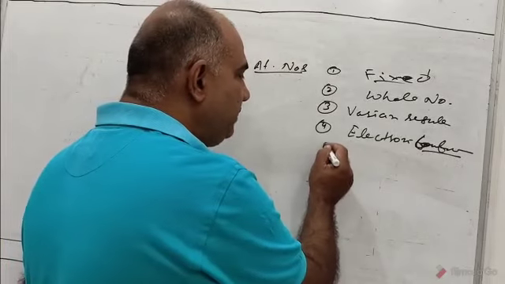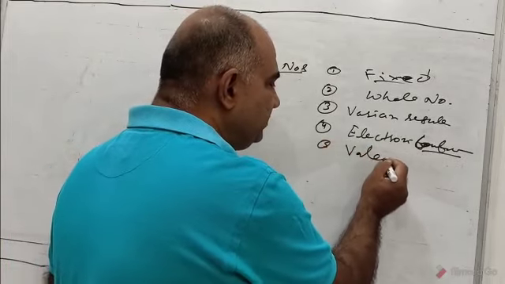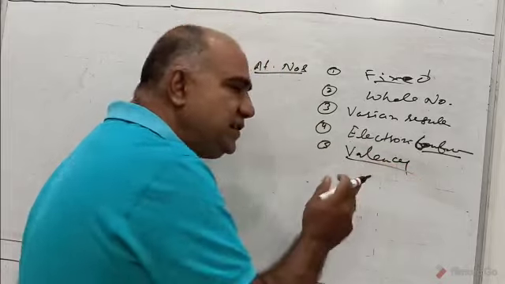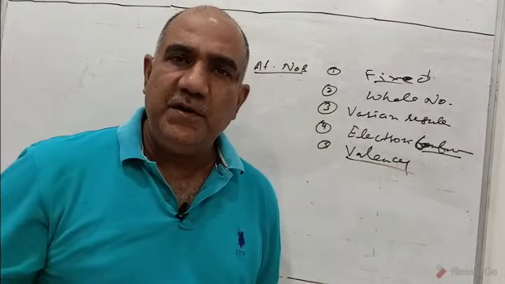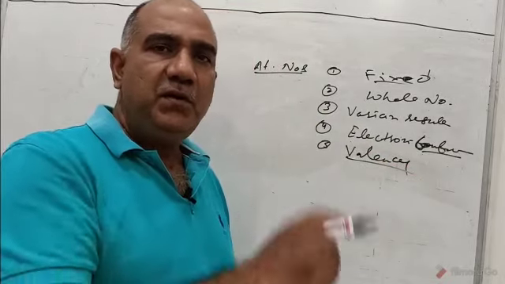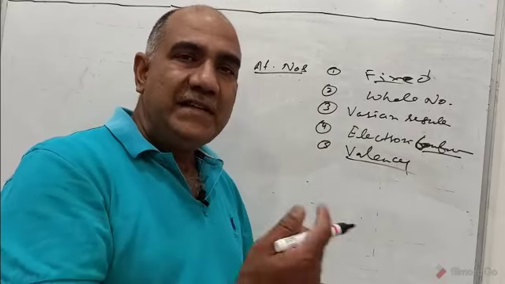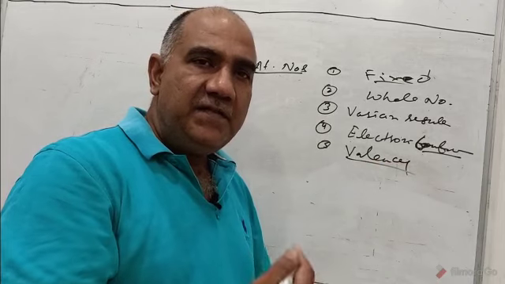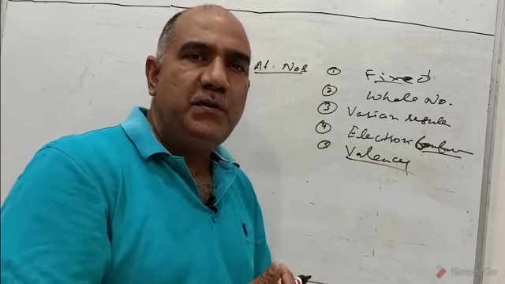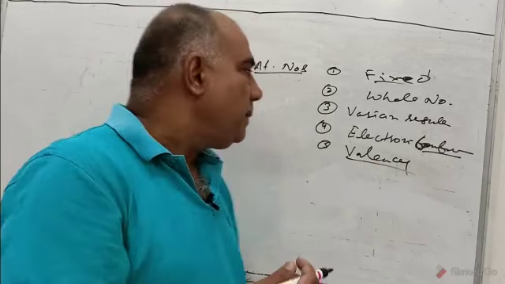With the help of that, we can find valency, and it is the valency which decides the chemical properties of elements. Later on we will also see that it is the valency, or the electronic configuration, because of which we can say that after a certain period the chemical properties of elements are repeated.